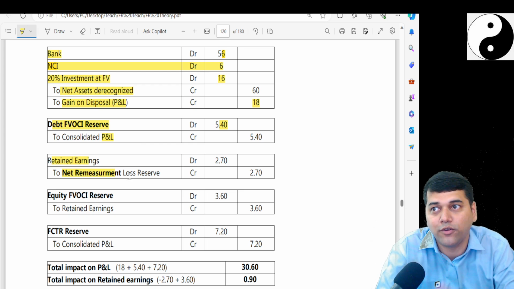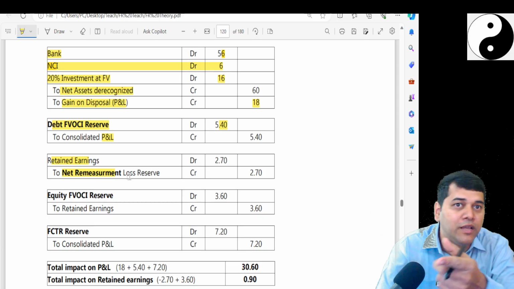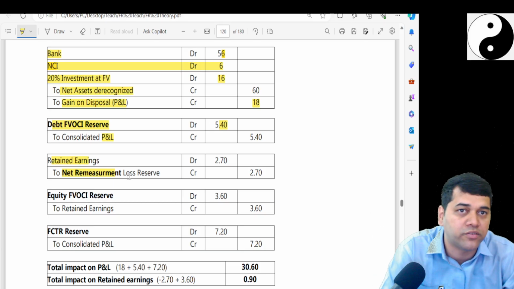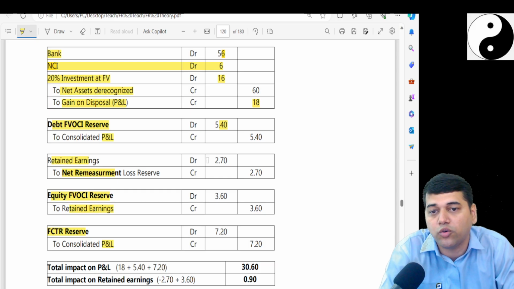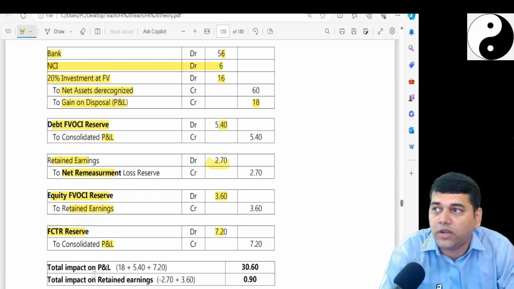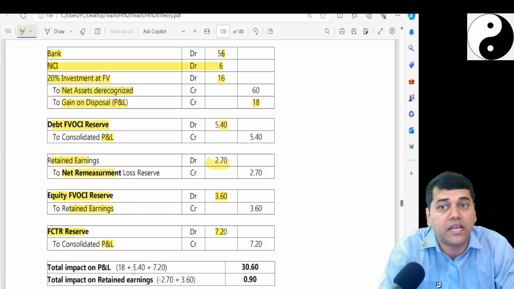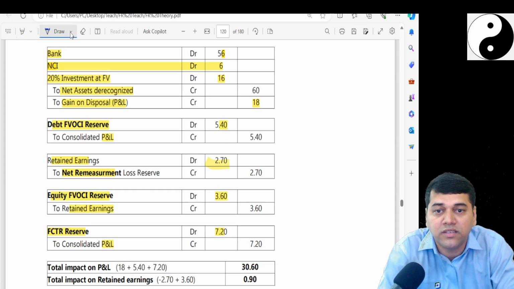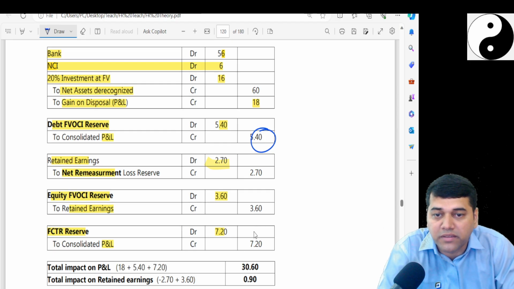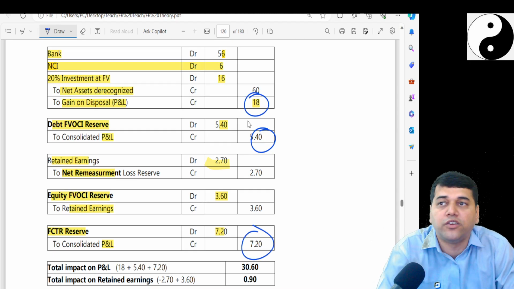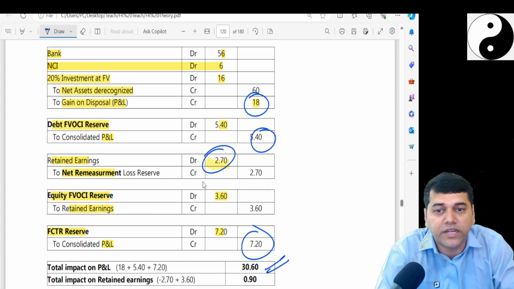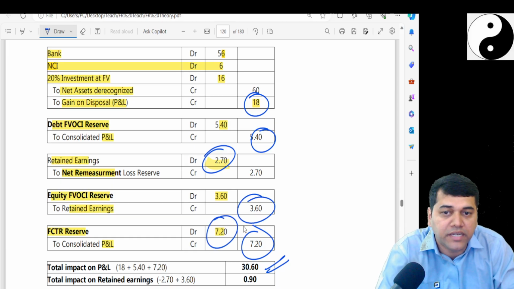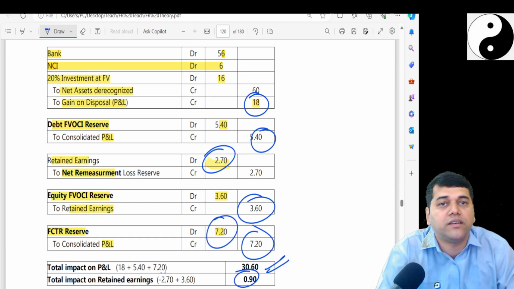Be careful, huh? Don't pass everything to retained earnings. One they will give us a profit, one they will give us a loss. FVOCI reserve is a profit, you transfer to retained earnings, and foreign currency translation reserve you transfer to P&L account, only your share. So at the end they may ask you what is the impact on the P&L account. My impact on the P&L account is 5.4 plus 7.2 plus loss of control, so total 30.6. What is your impact on retained earnings? There are only 2 entries which are affecting my retained earnings, so 0.9.